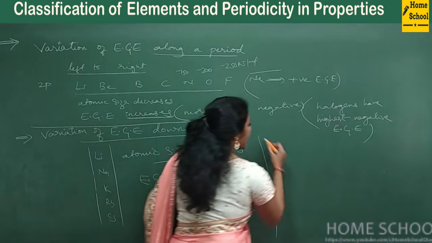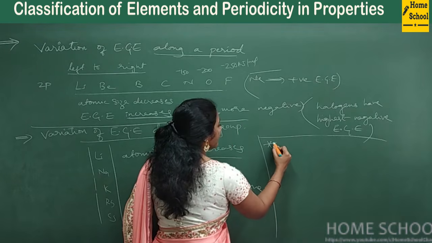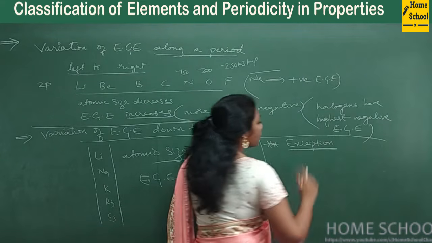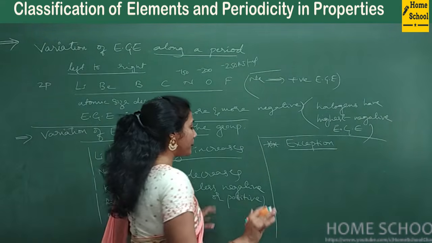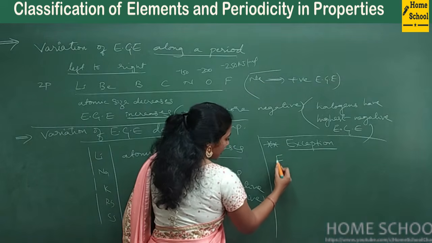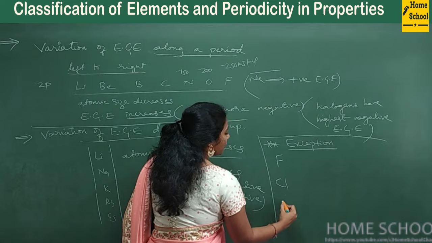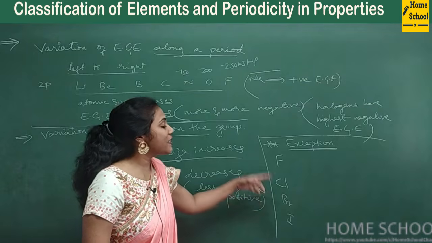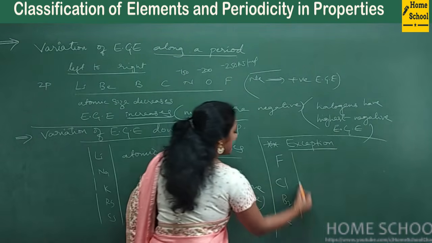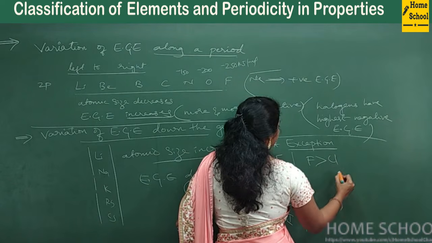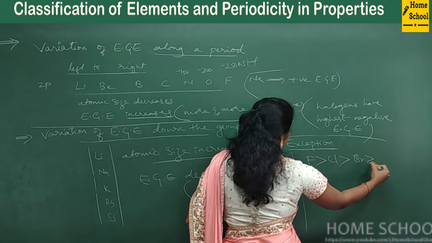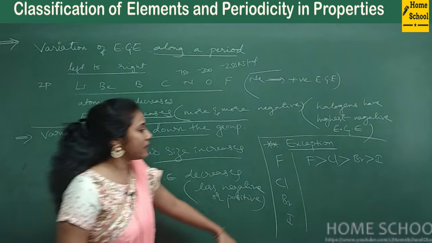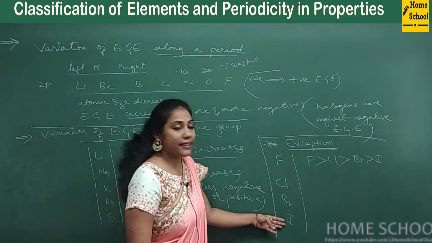But there is one exception. This is really very, very important. Very, very important exception. Most of the time it can be asked in competitive examinations, so you have to be careful. And if I have to give the order for halogens, fluorine, chlorine, bromine, iodine. Okay, say if I ask you which one has more electron gain enthalpy, you would definitely say fluorine has greater electron gain enthalpy than Cl, Cl has greater than Br, Br has greater than I. Because from top to bottom, I said electron gain enthalpy decreases.